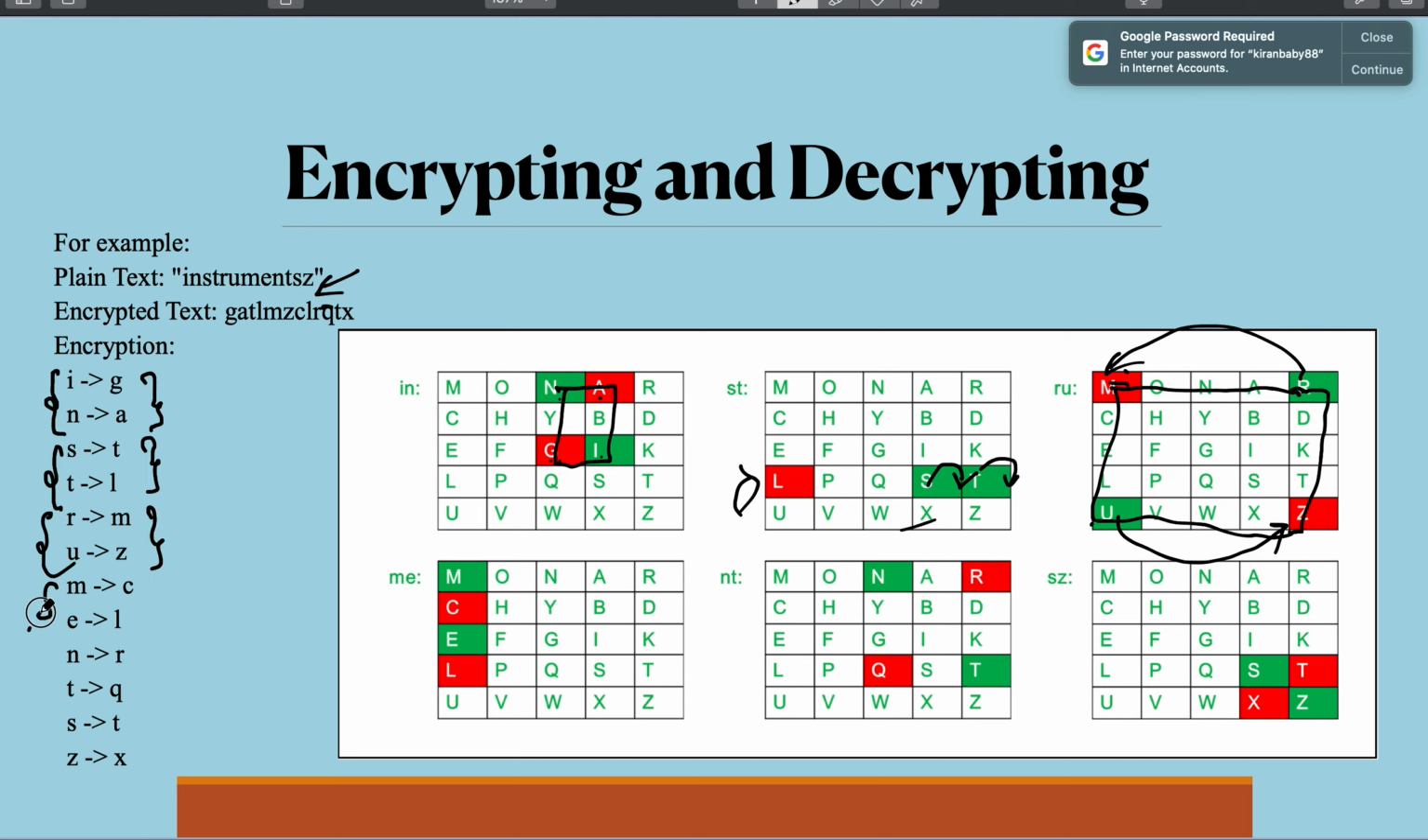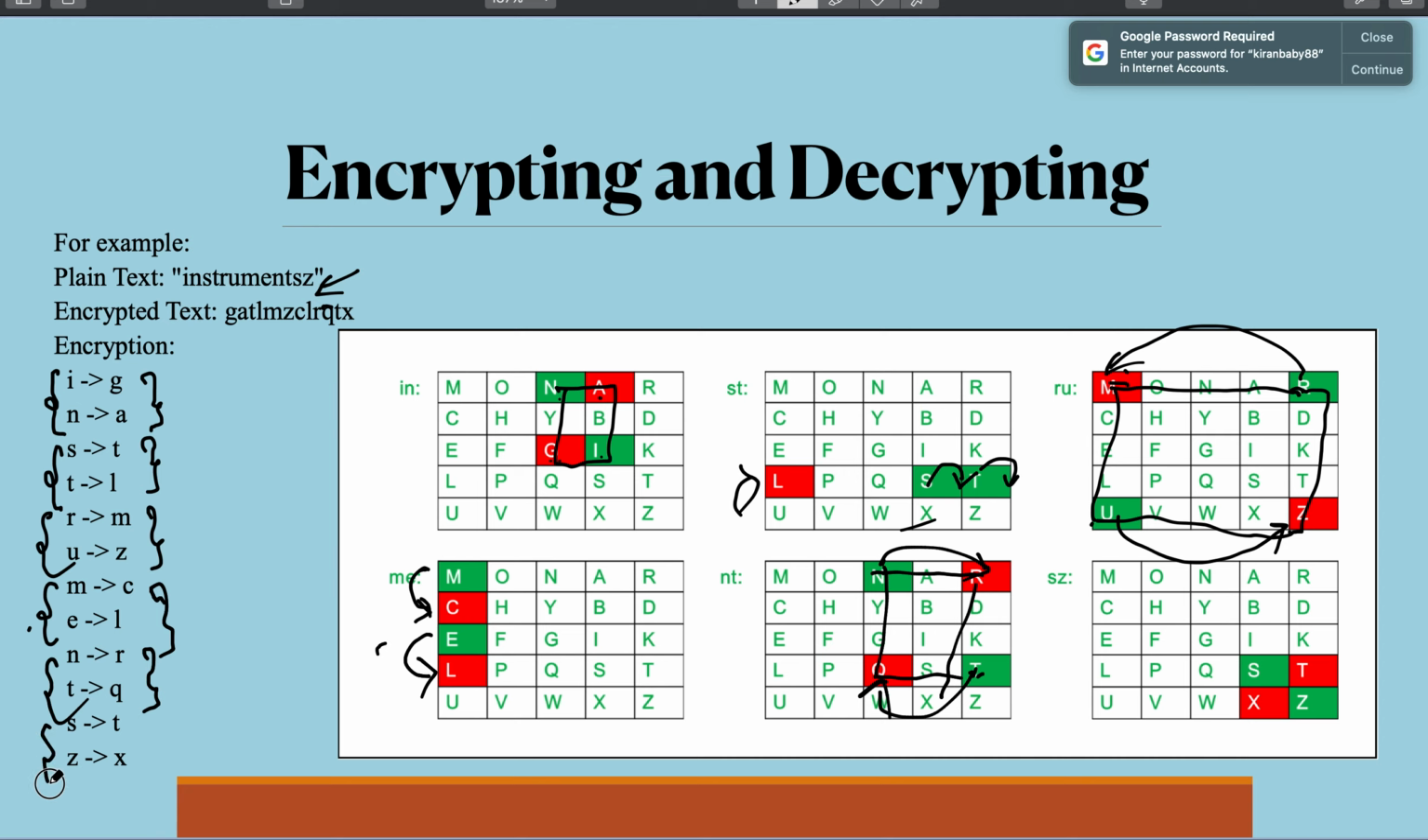Now we are taking the next digraph, M and E. M and E lie in the same column, so the letters just beneath are taken. So M and E are replaced by C and L. Now N and T. N and T are again not in the same row or the same column, so you draw a rectangle and take the letters on the opposite corners. N is replaced by R and T is replaced by Q. So NT becomes RQ.